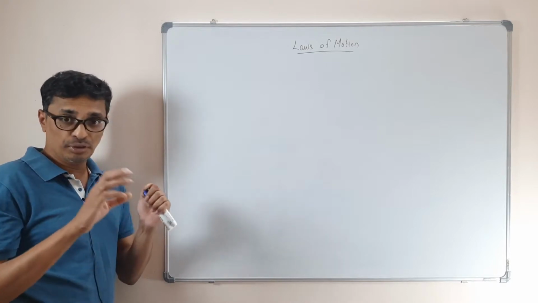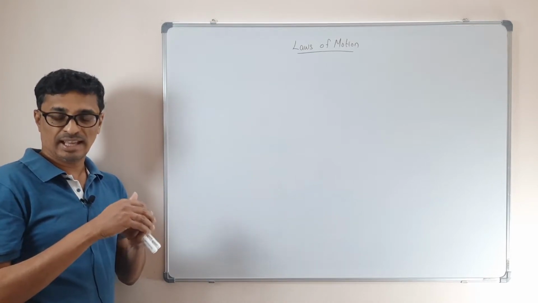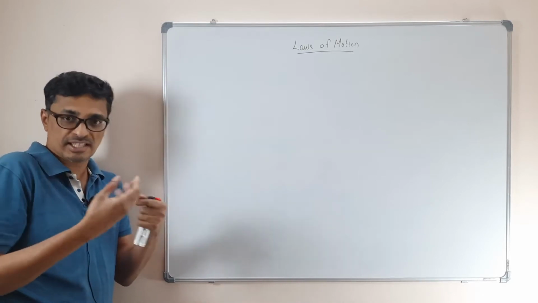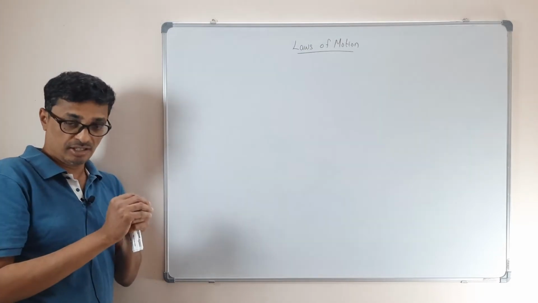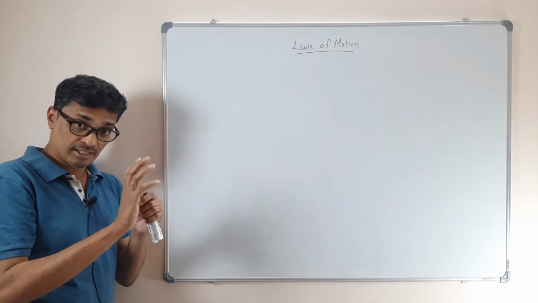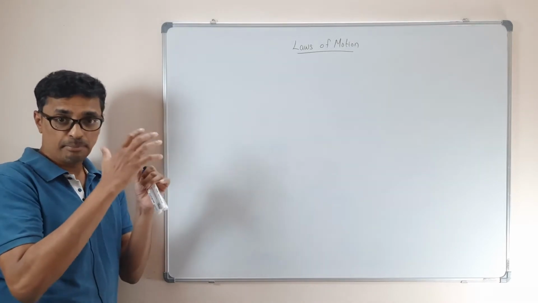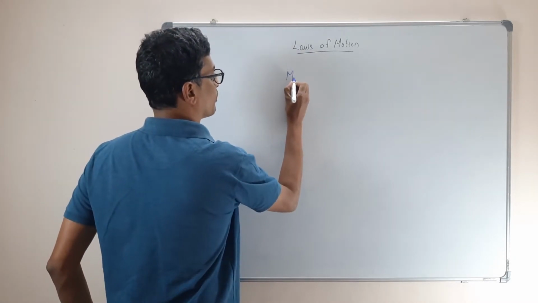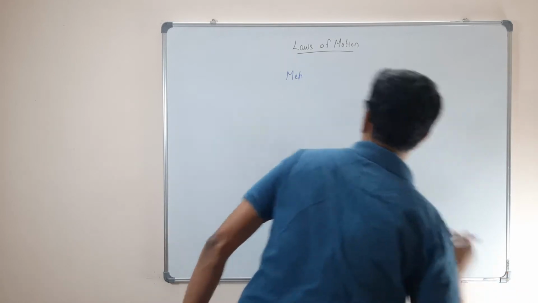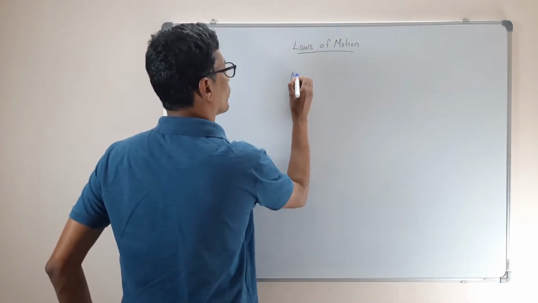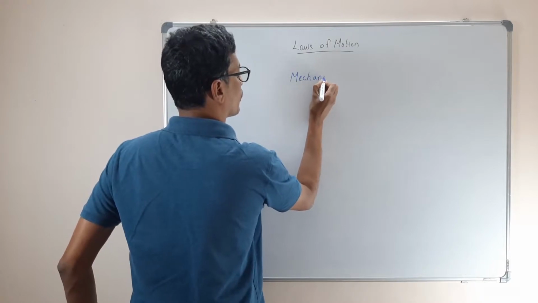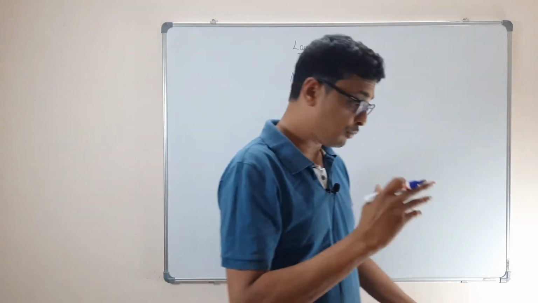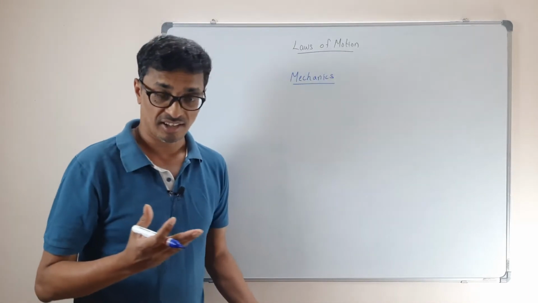So when you deal with objects in motion, with time the position of the object changing, and you try to understand that problem, that branch of physics is called mechanics. What is mechanics? Mechanics is the physics which deals with objects which are in motion, not necessarily motion.